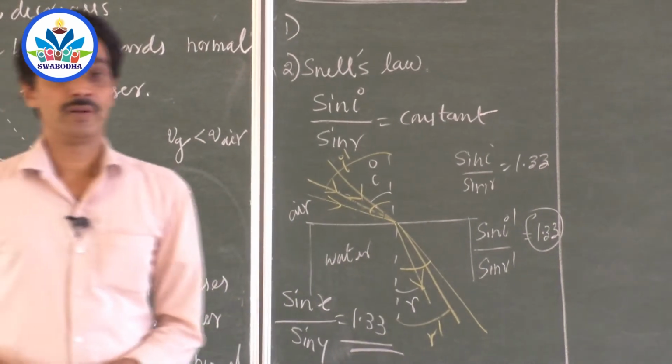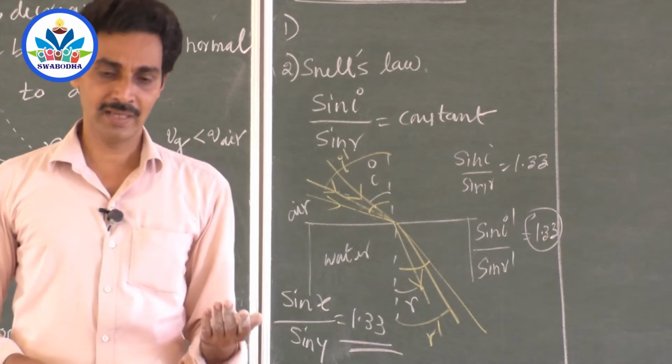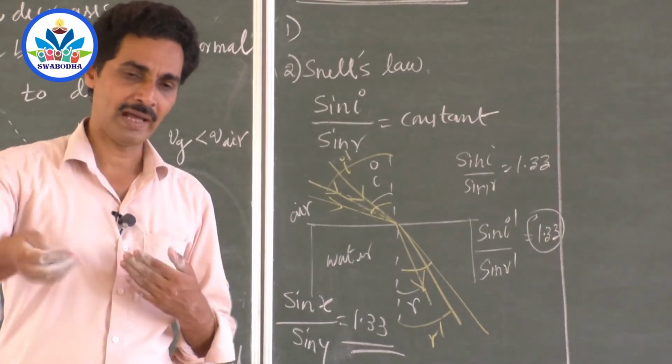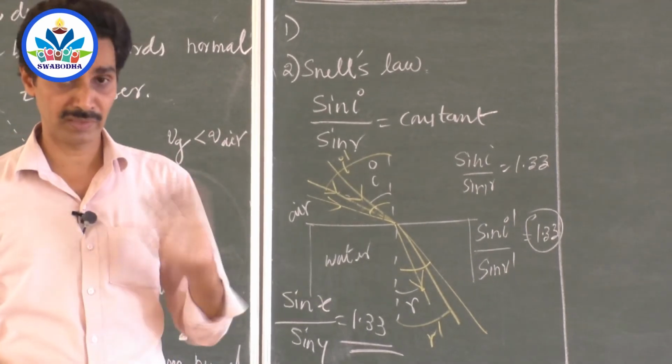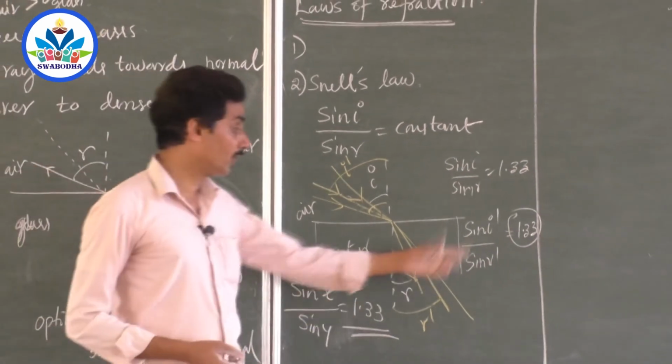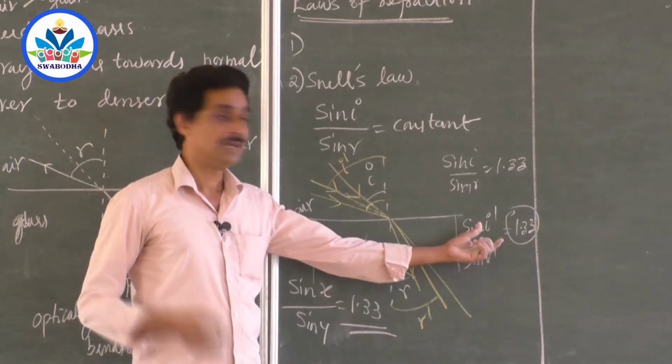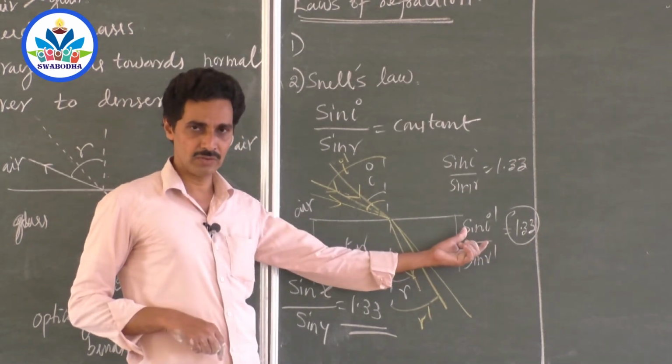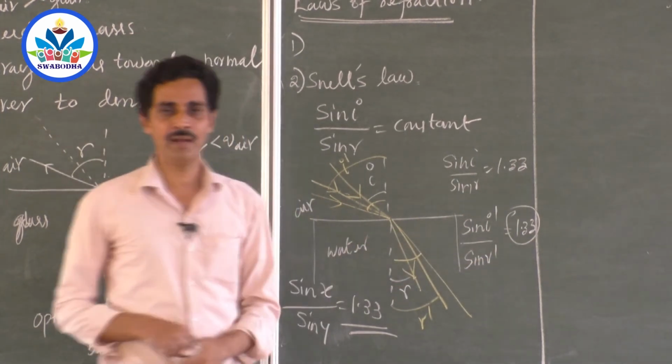For other pairs of media, say plastic and air, or glass and air, I don't get 1.33. So I know this constant value. If I know this constant value, can I use it for representing the pair of media?